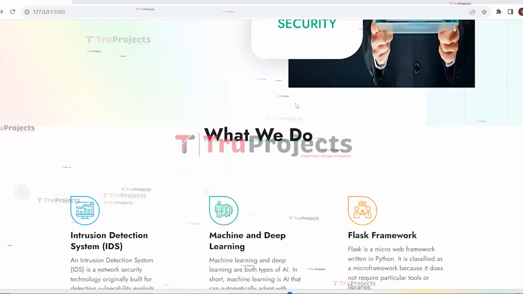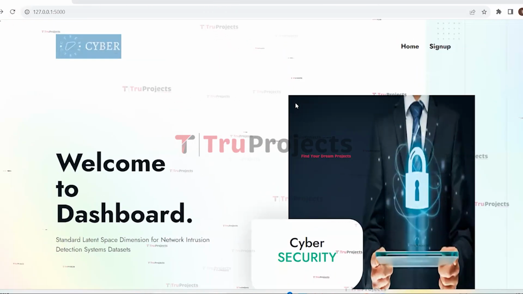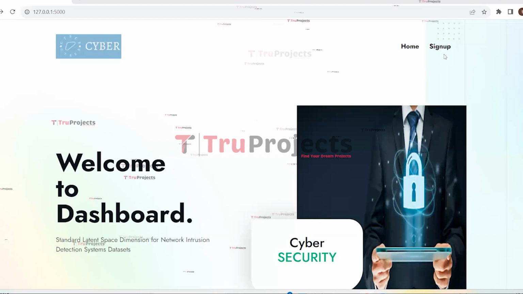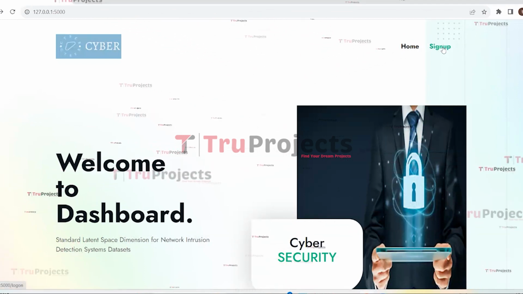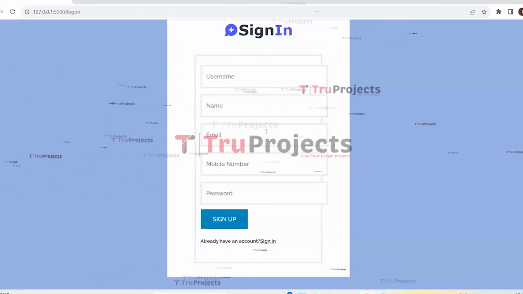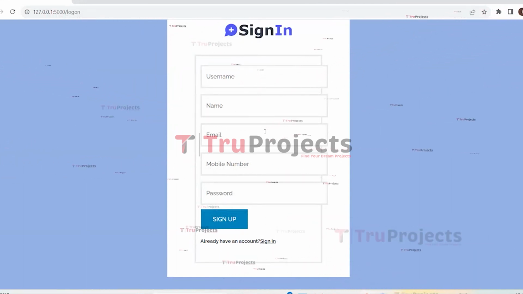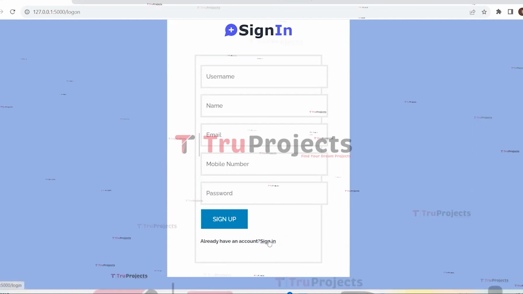This is the web page of the project, which is displayed in the browser, and this web page is built using the Flask framework. Here we can see the sign up link. First we need to click on it. Here we need to enter all the registration details if we are signing up newly. I have already signed up, so I have an account. So I'm clicking on sign in.